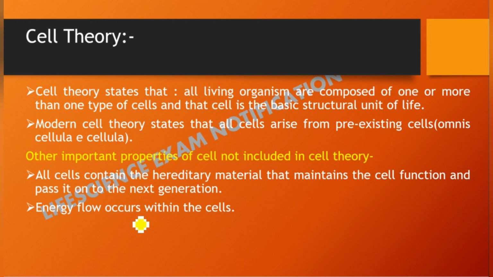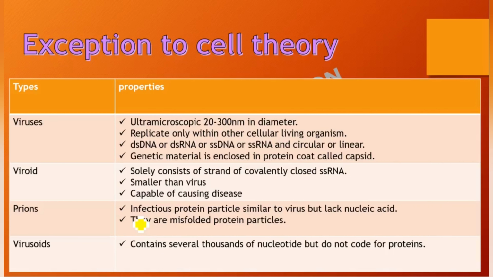Coming up to the next slide, we will see some structures which may be living but are an exception to cell theory. First is viruses. These are ultra microscopic, 20 to 30 nanometer in diameter. They replicate only within the living organism. The genetic material of viruses can be double-stranded DNA or double-stranded RNA or single-stranded DNA or single-stranded RNA. It can be circular, linear, okay, and the genetic material is enclosed in a protein core which we call as capsid.